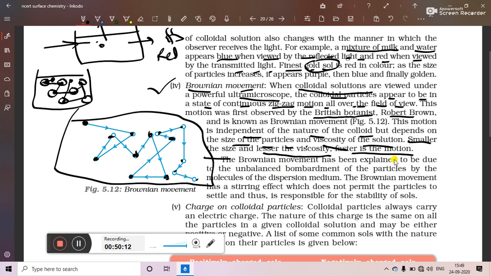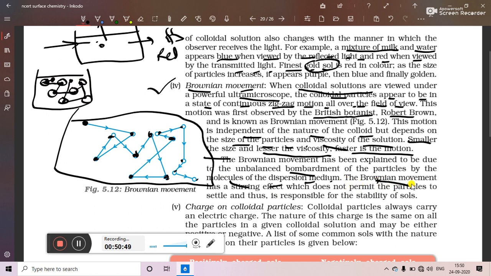The Brownian movement has been explained to be due to the unbalanced bombardment of the particles by the molecules of dispersion medium. So here we can see that the molecules of dispersion medium which are already present behave as an obstacle in the path of the dispersed phase. So particles of dispersed phase will continuously undergo collision with the particles of dispersion medium, due to which they will reflect back. So due to multiple reflections, we can see zigzag movement of the colloidal particles known as Brownian movement.